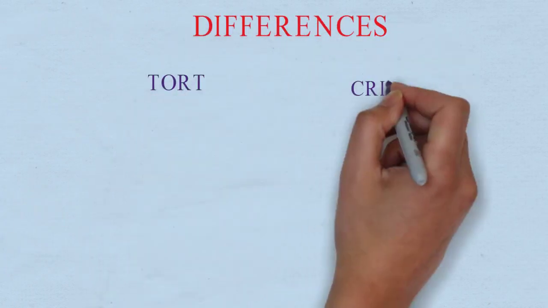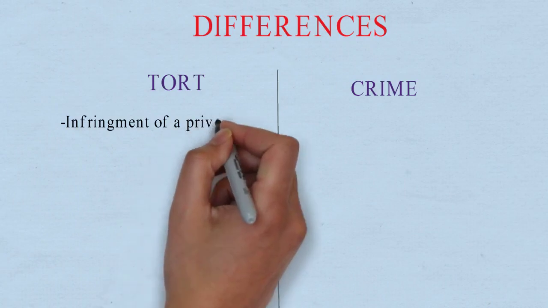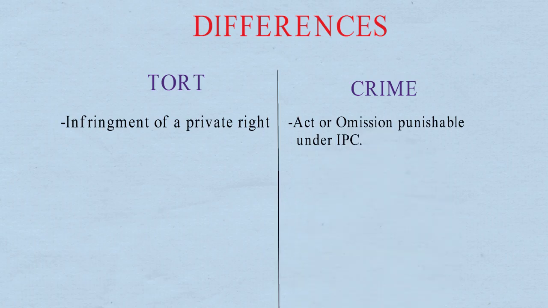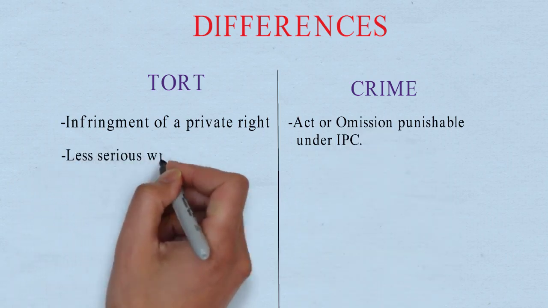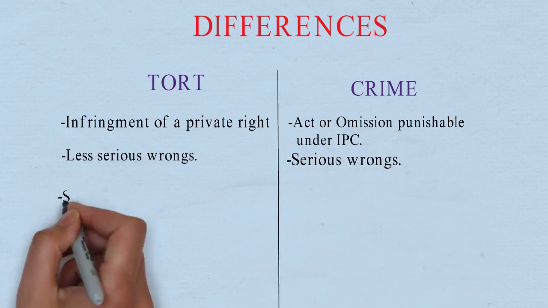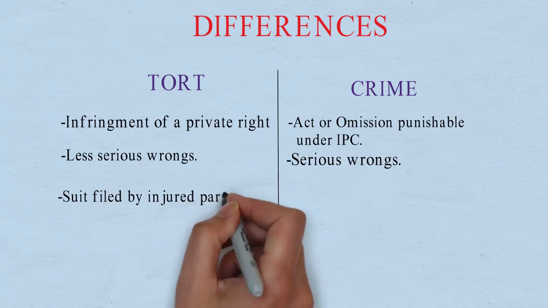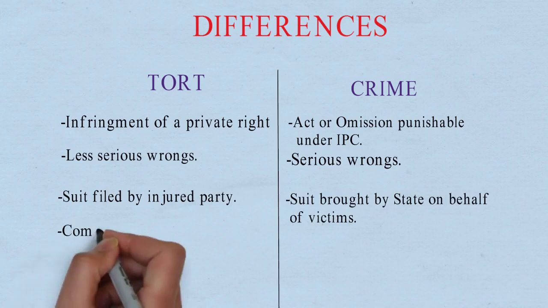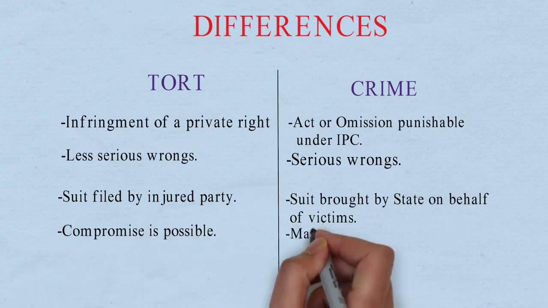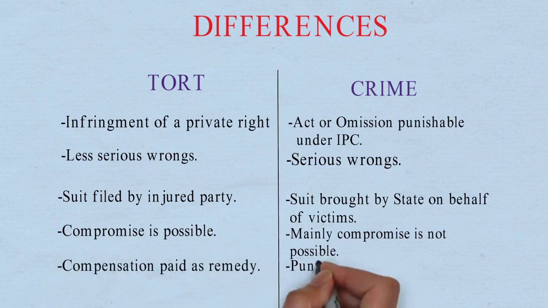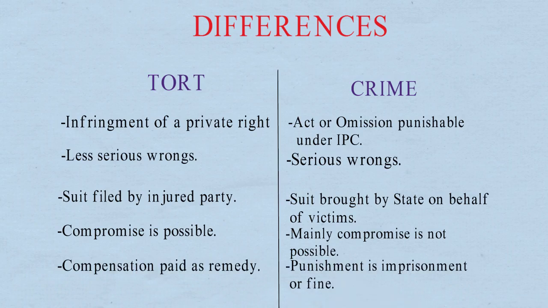Let's move on to the difference between tort and crime. Tort is infringement of a private right. Crime is an act or omission punishable under the IPC. Under tort, there is a less serious wrong. Under crime, there are more serious wrongs. Under tort, the suit is filed by the injured party. Under crime, the suit is brought by the state on behalf of victims. In tort, compromise is possible. In crime, mainly compromise is not possible. In tort, compensation is paid as remedy. In crime, punishment is imprisonment or fine.